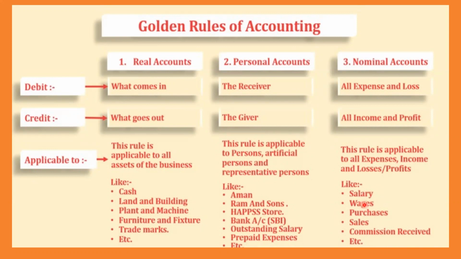So wages is also an expense, salary is also an expense, purchases are also an expense. Sales, you're getting income, and commission received is nothing but profit. So all these things you should remember. Understood, children? These are the golden rules of accounting: real account, personal account, nominal account. So remember this screen. This is very, very important for your accountancy or business or commerce career.